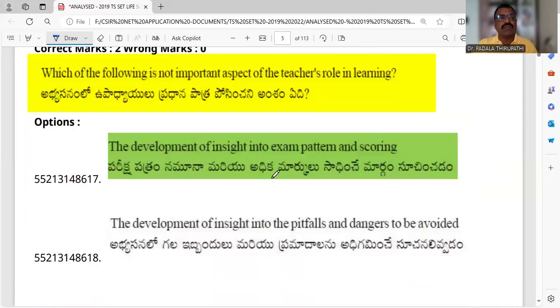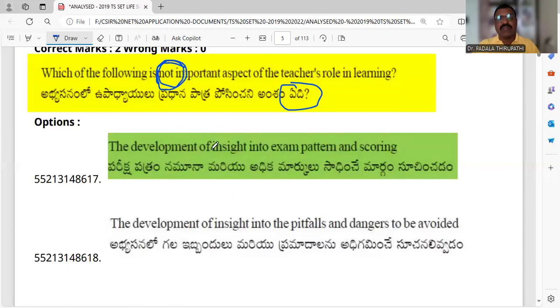Then fifth question, which of the following is not most important? Not important. See here, my dear friends, not. Some of the questions ask for the incorrect answer, so we should observe these types of questions, as they come frequently. Not an important aspect of the teacher role in learning.